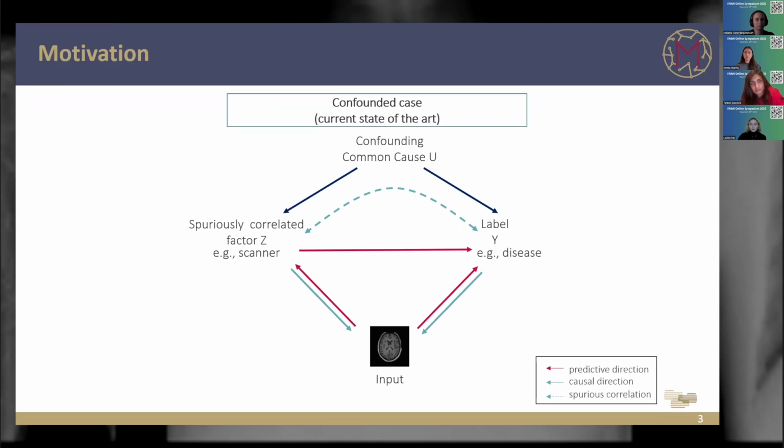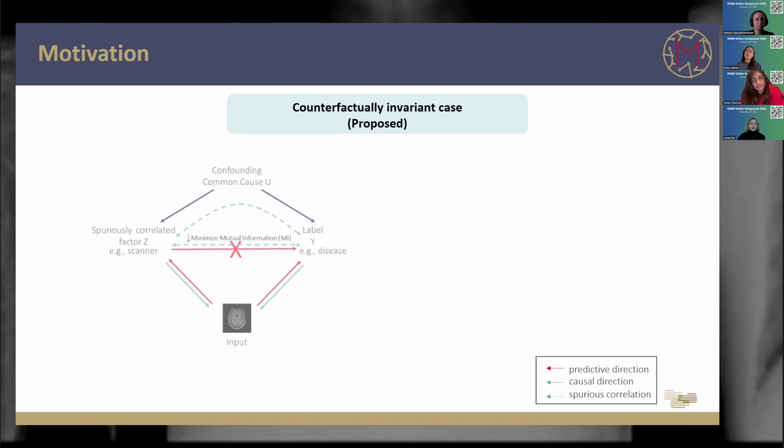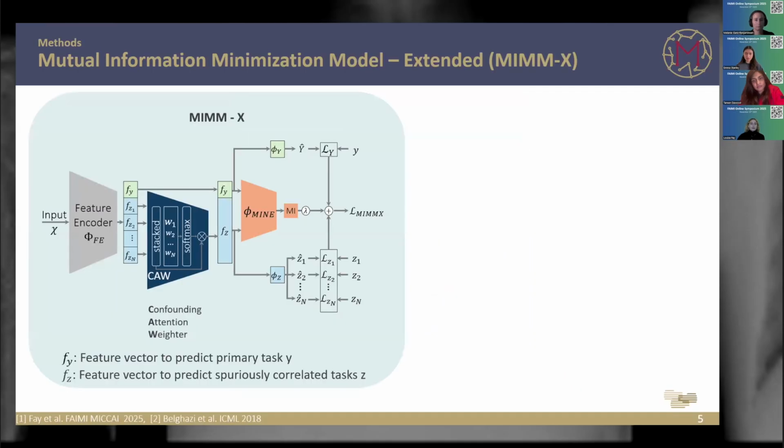So the idea of our work was to create a model which is able to interrupt the shortcut between the spuriously correlated factor and the ground truth label by minimizing the mutual information, so that in the end our model makes predictions only based on causal features. This was the first basic setup. But in real world scenarios, we might not only have a single spurious correlation, but multiple spurious correlations. That is what we wanted to address in this work, and therefore we created this model, which we call the mutual information model extended.